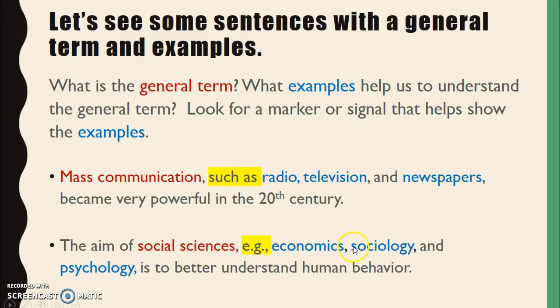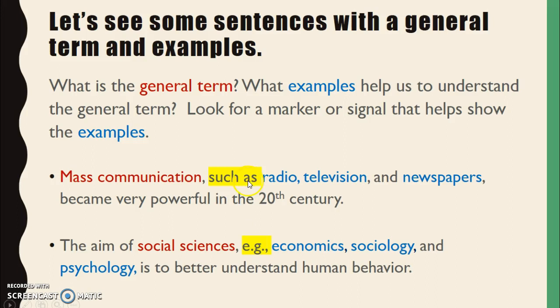Okay, economics, sociology, and psychology. They're a kind of science. They all deal with something that has to do with social. So let me read. What's the aim? To better understand human behavior. So, by looking at this, I can understand that there are at least three kinds of social sciences.